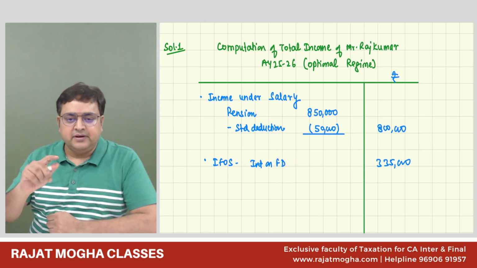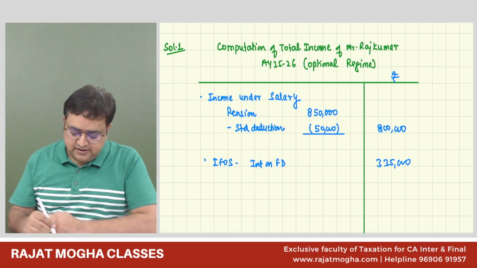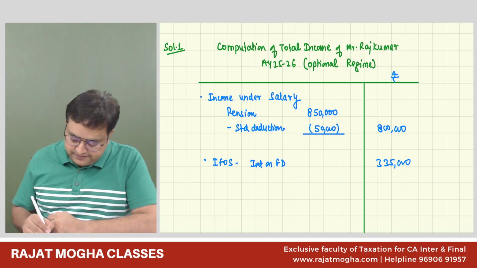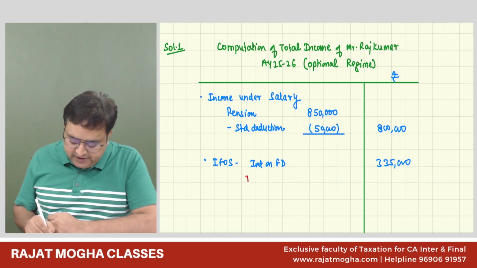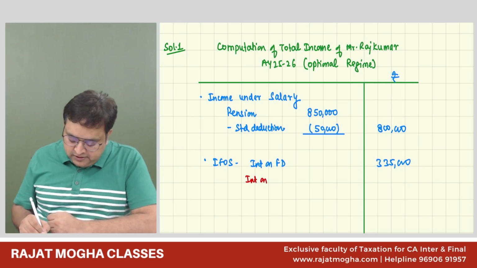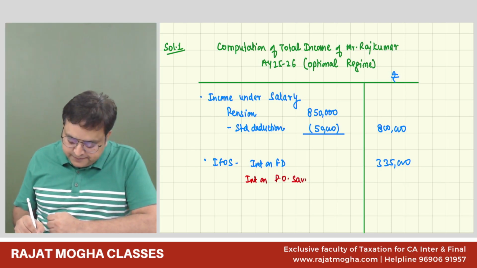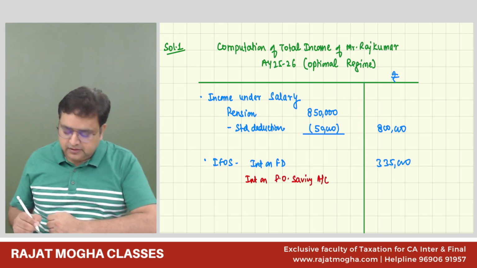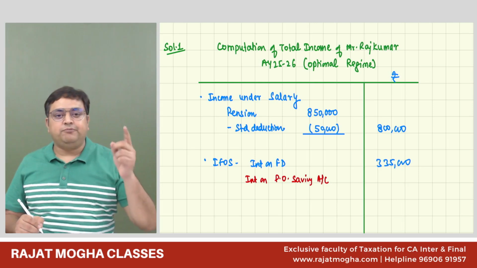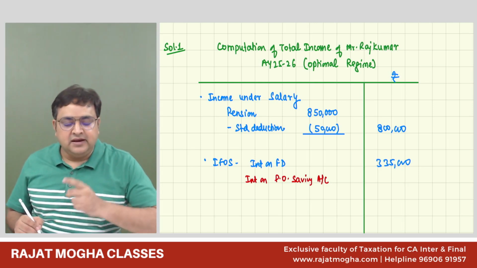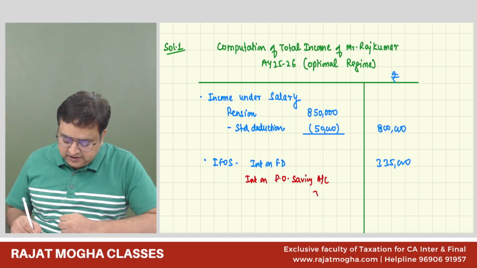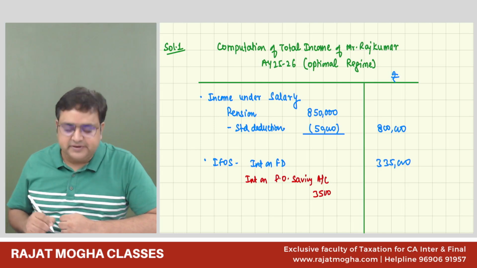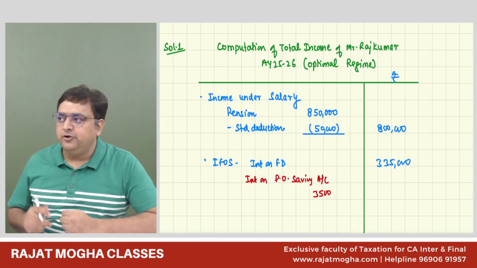Please remember, don't write it, just remember this. If this would have been interest on post office saving account, then in IFOS I have told you that out of that, 3,500 is exempt. Do you remember?